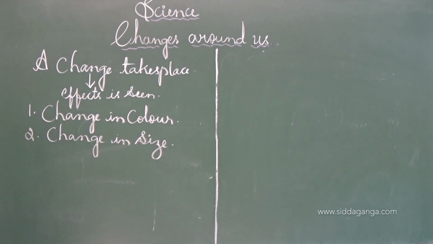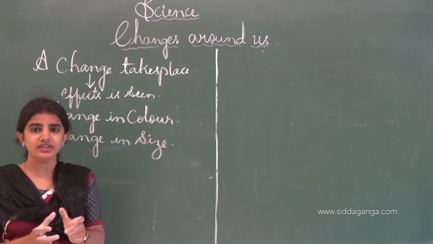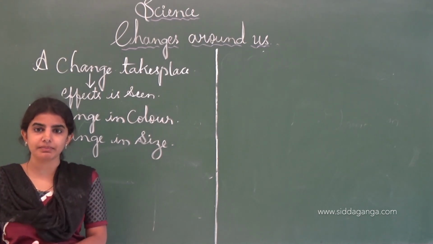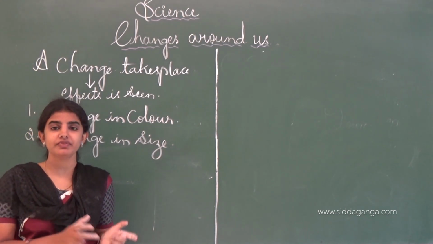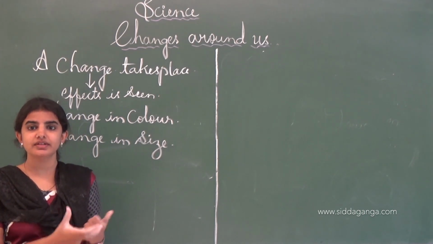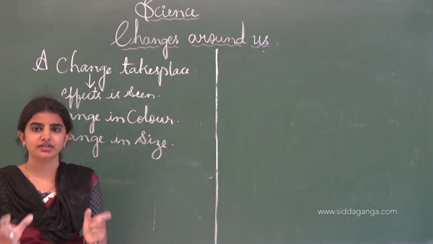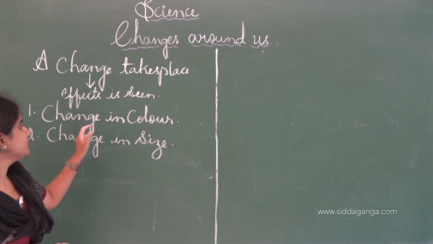Say, change in the color. For example, as I told you, the mango, ripened mango as well as the raw mango. There is a difference there. If the raw mango is converted into ripened, we can see that the change takes place, and see, the taste and the nutritious value is also changed. This is one of the examples of the change in the color.